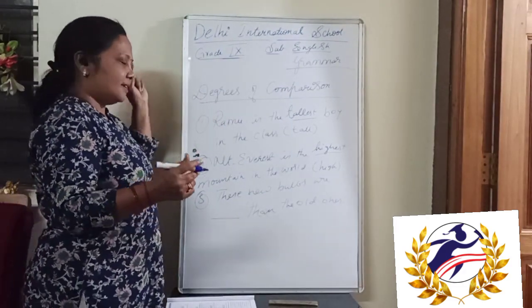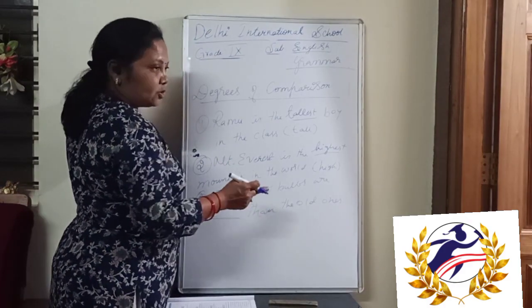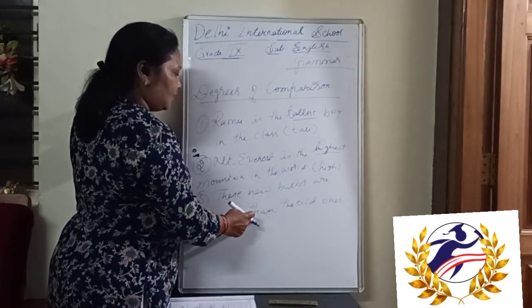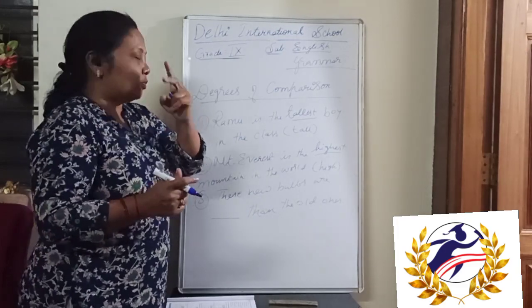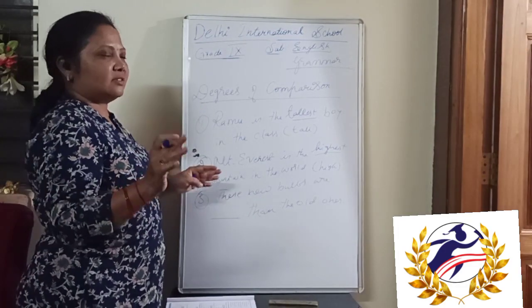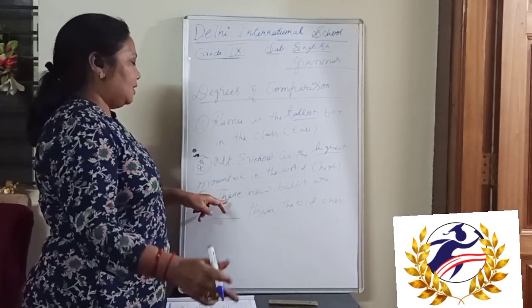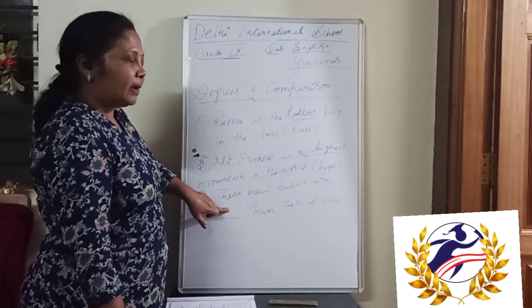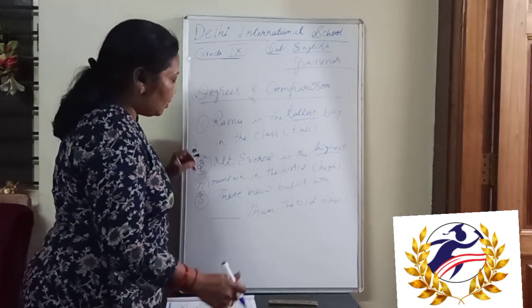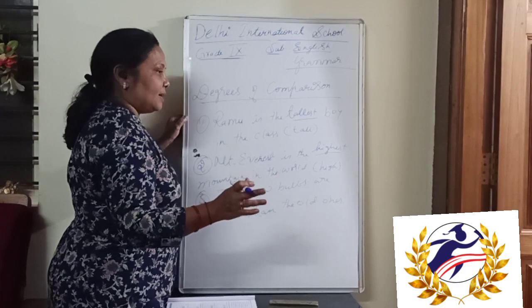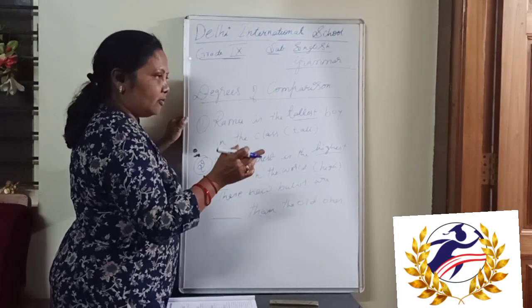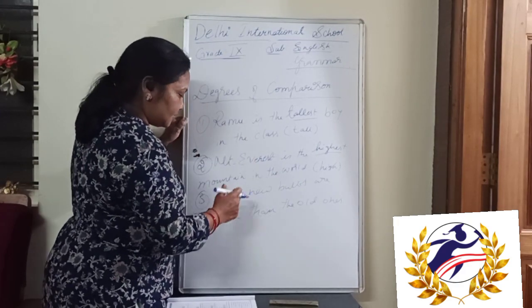I told you the change: whenever "than" comes, it is comparative. For comparison of two places, two persons, two things, whatever two is there, it comes in the comparative degree. Read the sentences twice or thrice, then make out. First make sure which type of sentence it is.